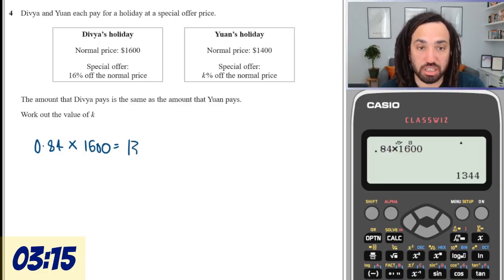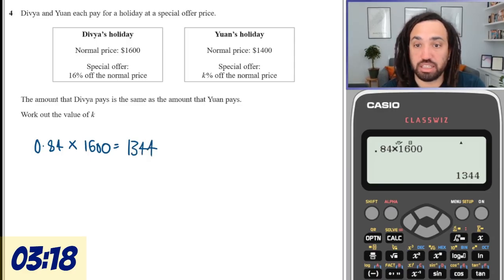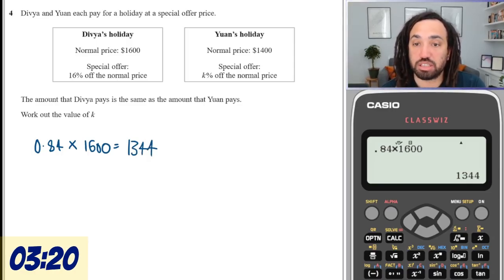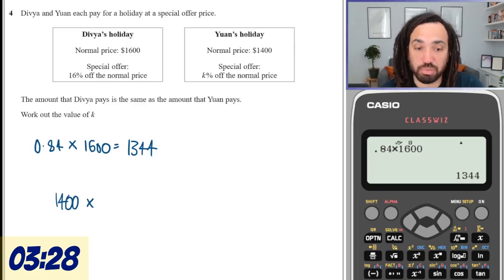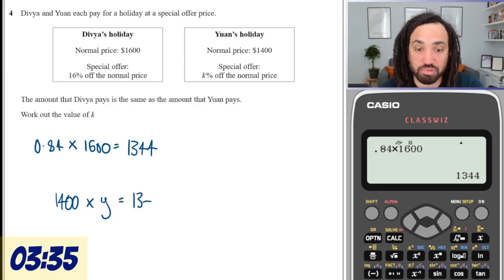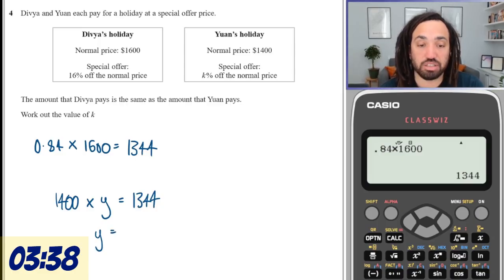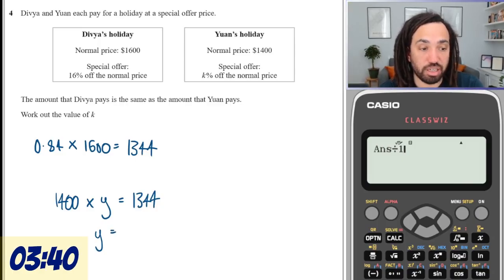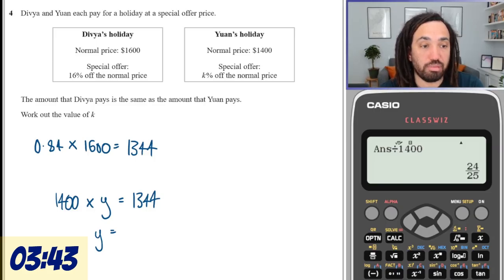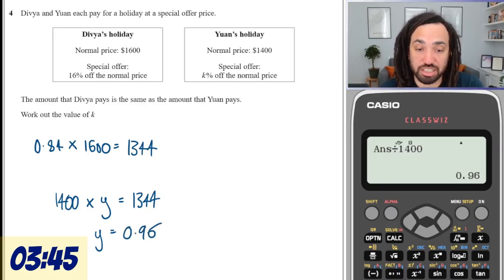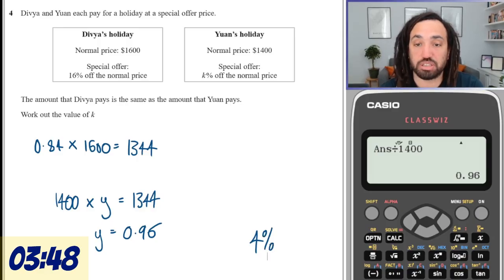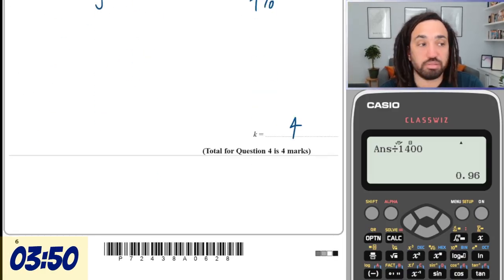Okay, so that's how much Divia's holiday is. Now Wan has a special price, a certain amount off. So we know that 1400 was multiplied by some multiplier, let's call it Y, and that gave us the same price that Divia is paying. So we need to just do this divided by that, and we get 0.96, which means that must be a 4% decrease. So K is equal to 4.